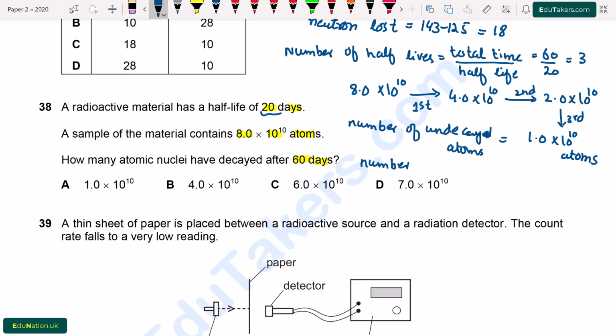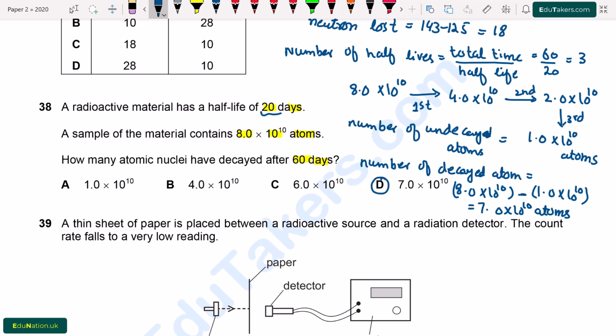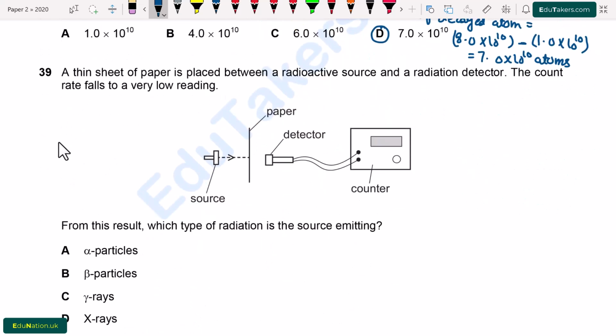But we have to find out the total number of decayed atoms. So I write here, number of decayed atoms will be equal to the total atoms minus the number of undecayed atoms. So it will be 8.0 times 10 to the power 10 minus 1.0 times 10 to the power 10, which is equal to 7.0 times 10 to the power 10 atoms. So from here option D is correct.